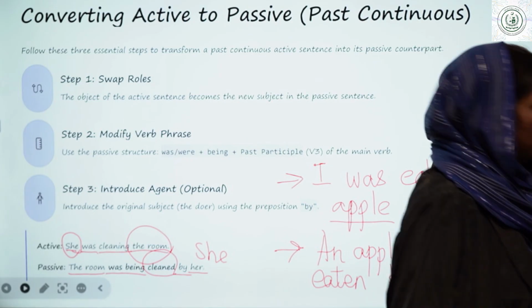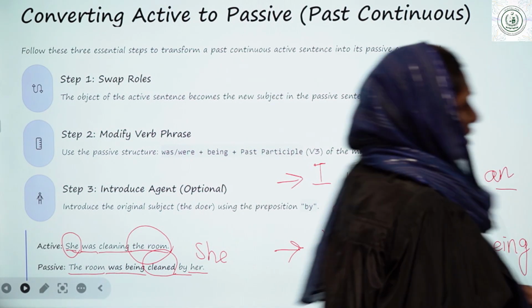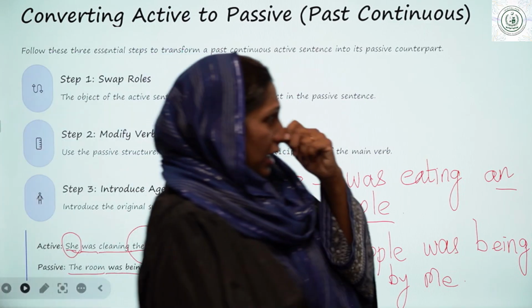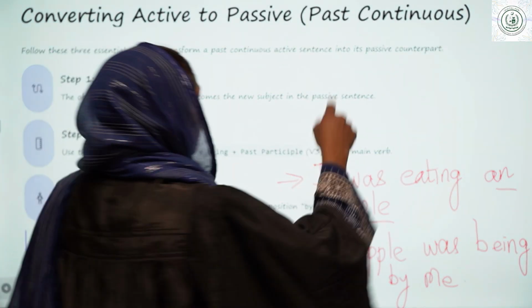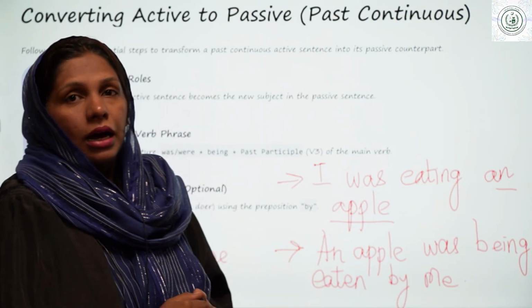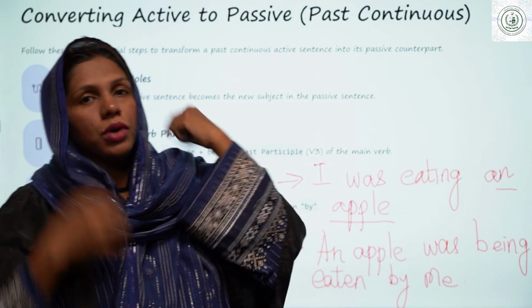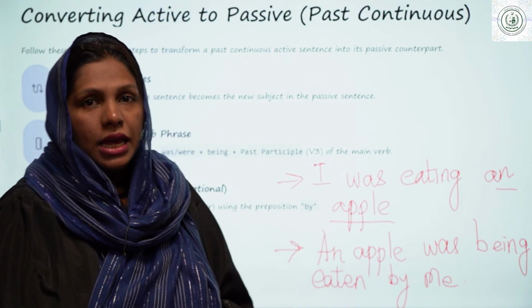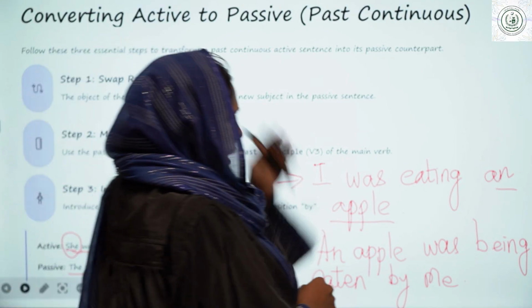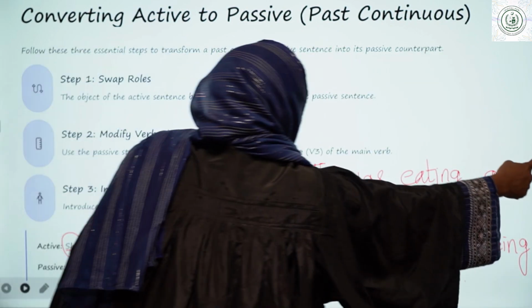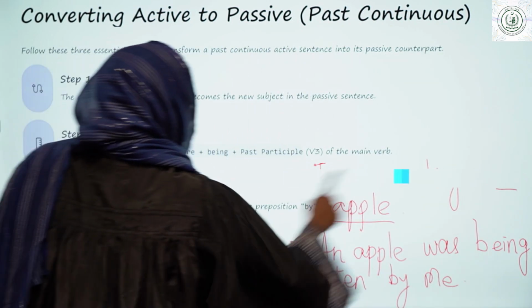You are going to write the object in subjective form. For example, if the object is given in the form of her, him, you will not start from her, him. You can start from she, he, as per the sentence. Okay. We'll do some more examples.